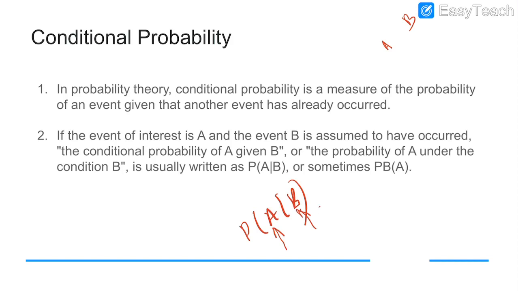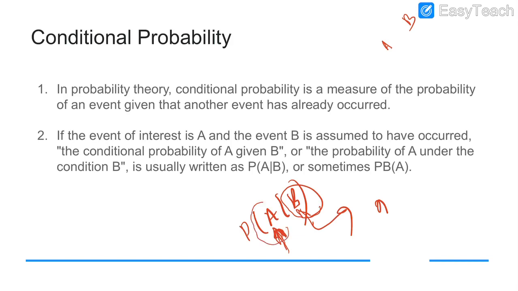In assumption of B occurring, we consider whether A also occurs. Otherwise, in assumption that B belongs to some class X, we find whether A also belongs to class X. That is the conditional probability.